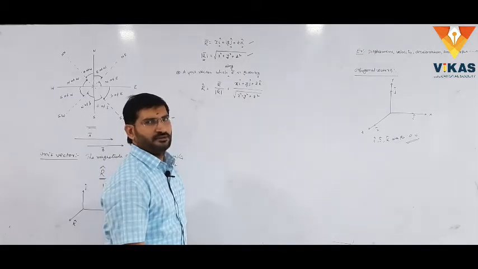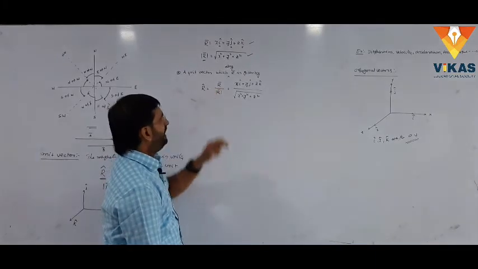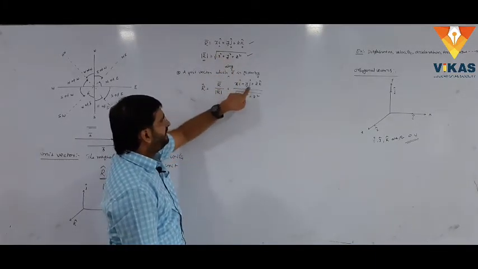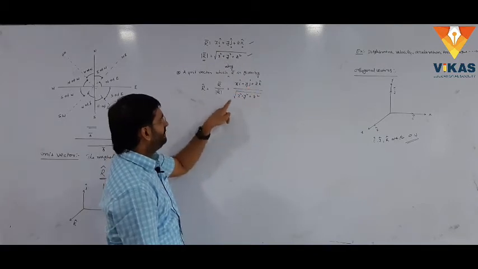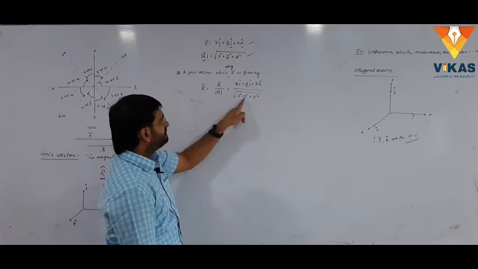Along r bar or parallel, both are similar terms. That's why r cap equals r bar by r bar modulus, where r bar is x i cap plus y j cap plus z k cap, and r bar modulus is the magnitude of the given vector, the square root of x square plus y square plus z square.